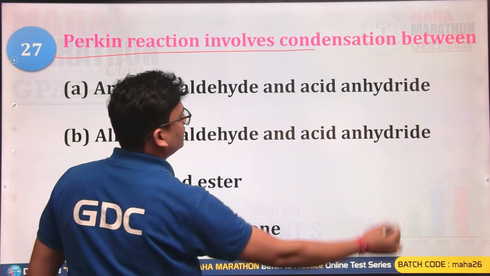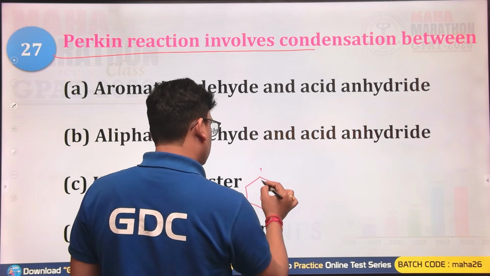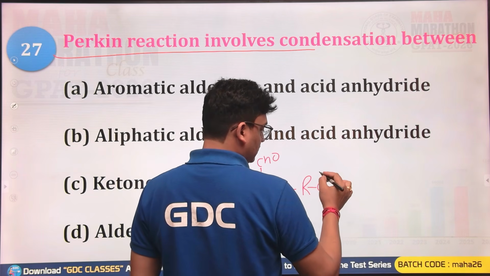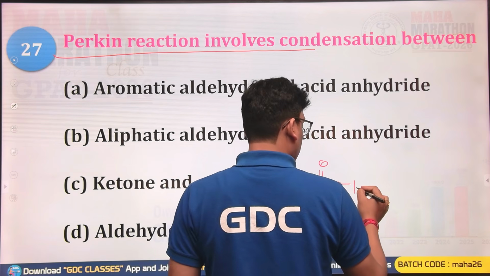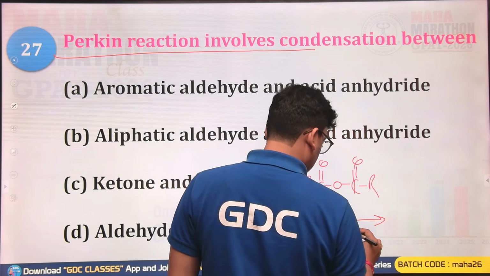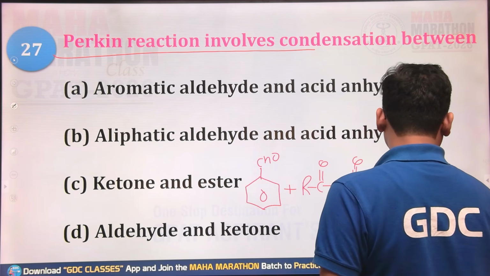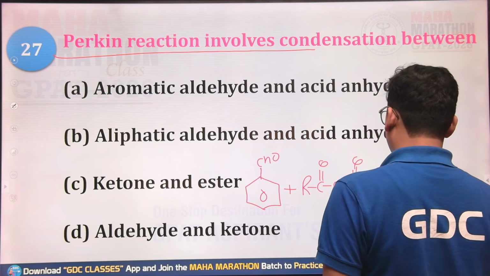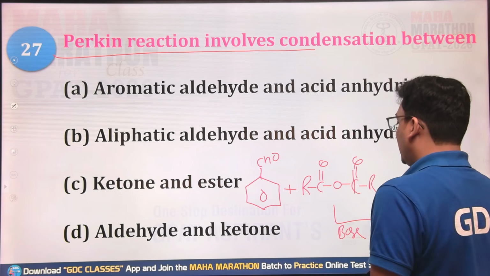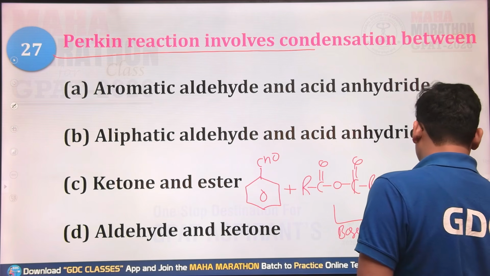The Perkin reaction involves condensation between what? In the Perkin reaction, an aromatic aldehyde reacts with an acid anhydride, RCO-O-COR, in the presence of a strong base, and you get an alpha beta unsaturated acid.